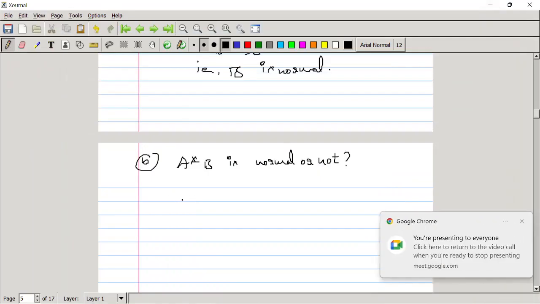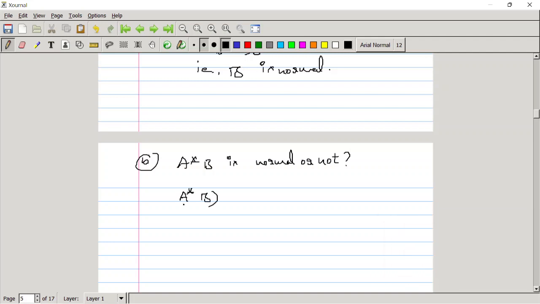So let me check the same properties here also. We'll check the matrix A star B into (A star B) whole star, that is equal to (A star B) whole star into A star B or not. This is (A star B) whole star. So we'll check this. This is A star B. This will give B star into A.